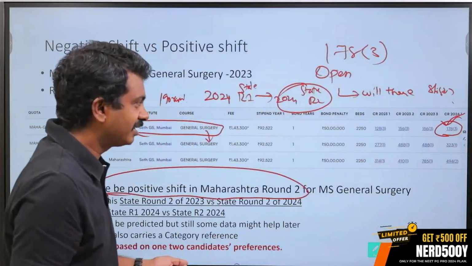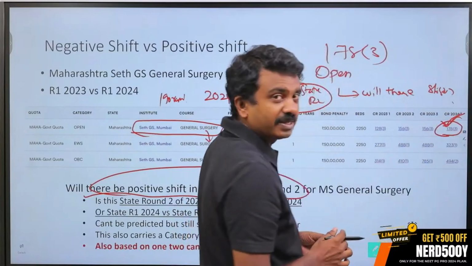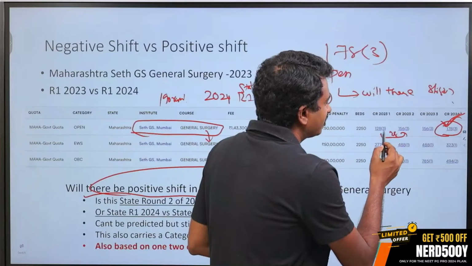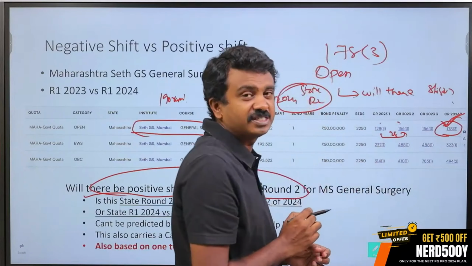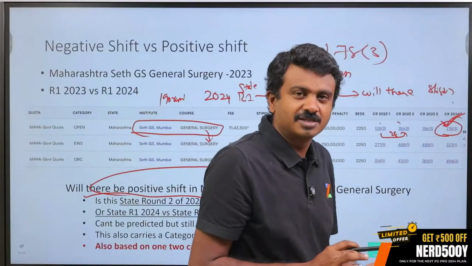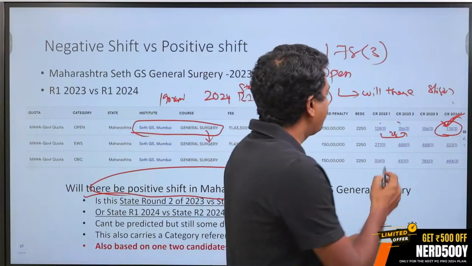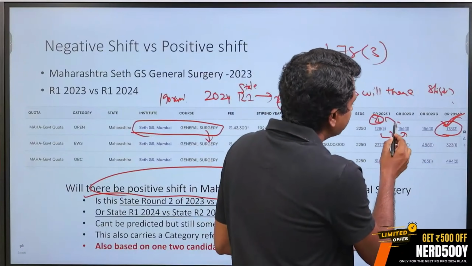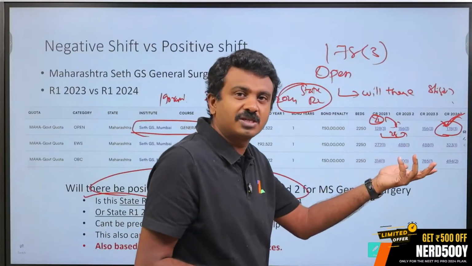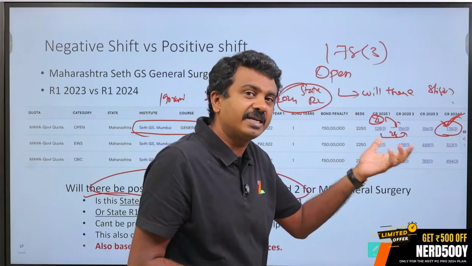That is one part. The second part is, let us say this shift happens, will it be similar to what happened last year? There was a 28 rank shift, 128 to 156 it moved on. Will it move on another 28 ranks? 28 ranks is not the right reference at all. It is one candidate possibly who left this seat, and the next candidate who was interested was 28 ranks ahead. It might have been 129 who was interested and would have got the seat, but it was 28. It may not replicate exactly the same way.